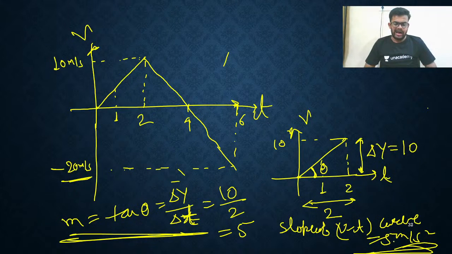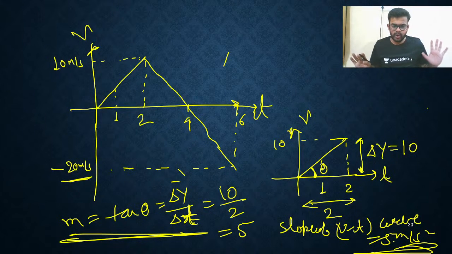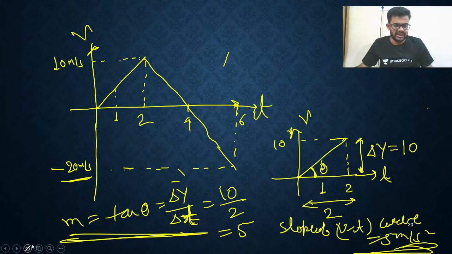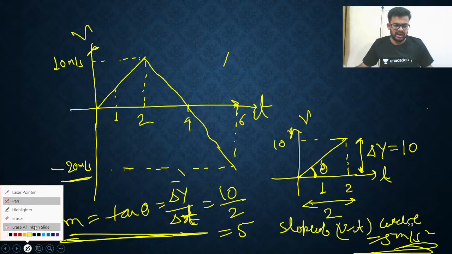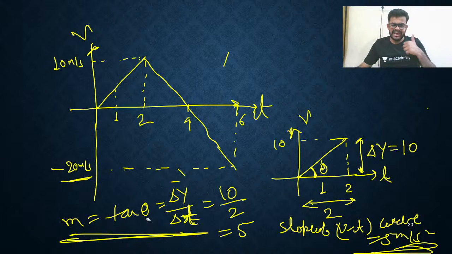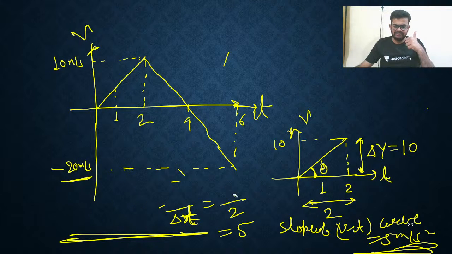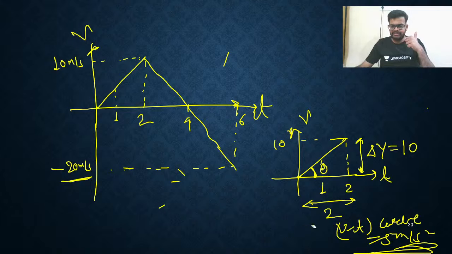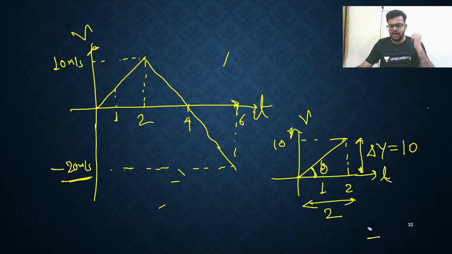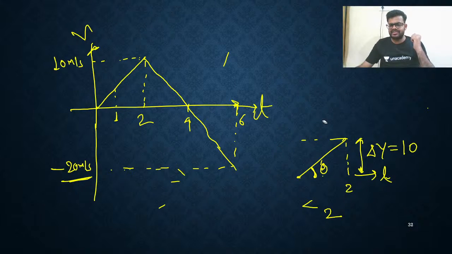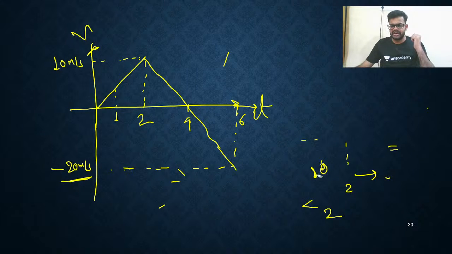So, my dear, all of you got this, right? Slope of VT curve I got, and I found the answer, right? Next. In the same question, I am asking you, did you understand? If you got this, please give thumbs up, my dear. Slope of velocity time curve gives the acceleration. Now, I am asking you find the acceleration at t is equals to 4 seconds.